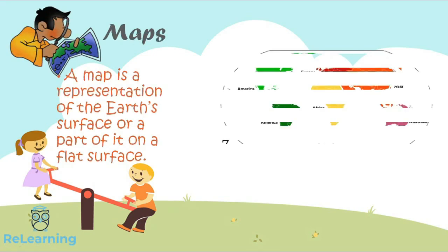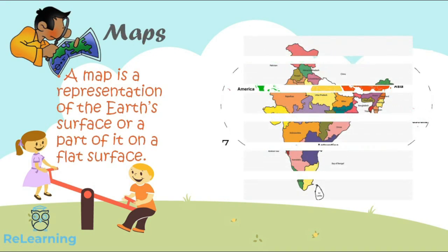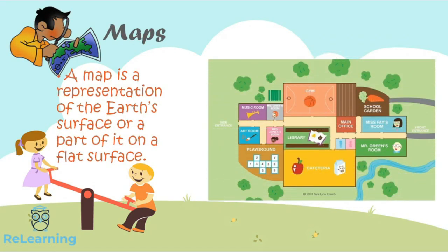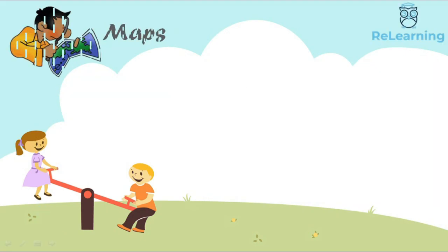We can draw maps on a flat surface to show continents, countries, cities and even a neighborhood. You can draw a map of your school and show all the details on it. In this way, a map is better than a globe.